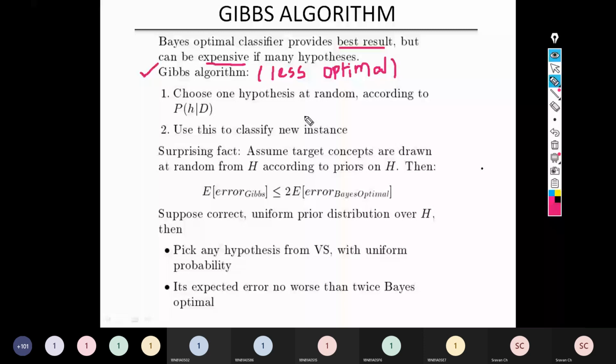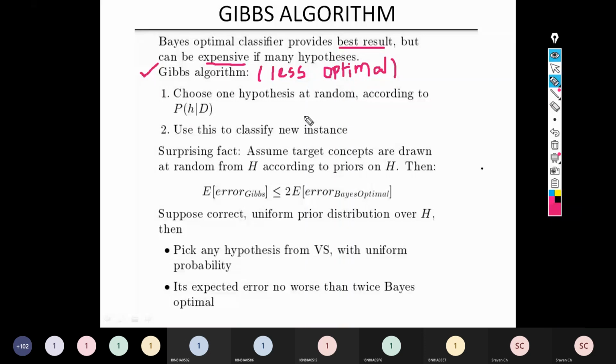But if I have many hypotheses, then obviously it will become costly. So instead, there is an alternative called the Gibbs algorithm. What the Gibbs algorithm says is choose one hypothesis at random according to P of H by D. Use this to classify the new instance.